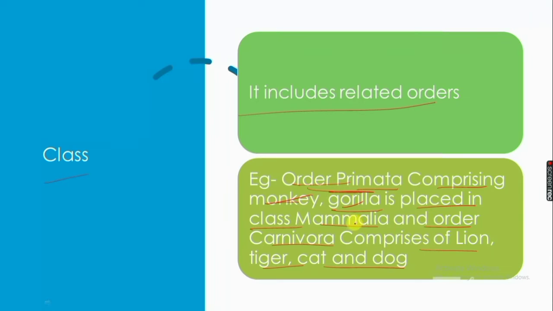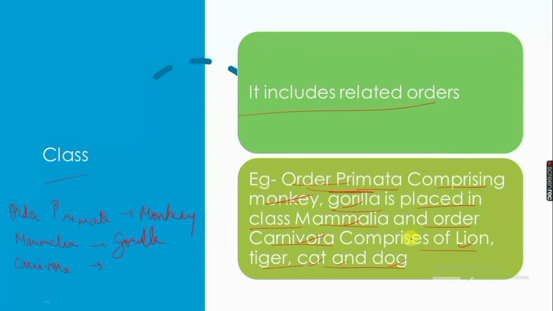In this, I am writing here order Primata includes monkey, gorilla, then Mammalia class, and Carnivora includes lion, tiger, cat and dog.